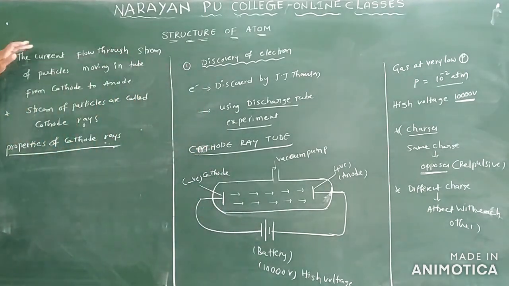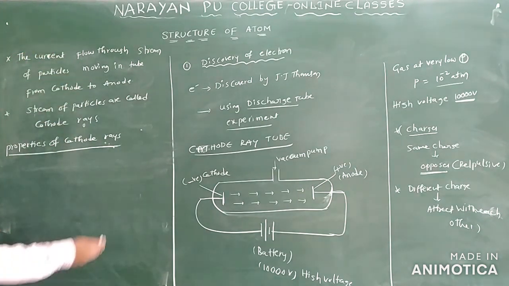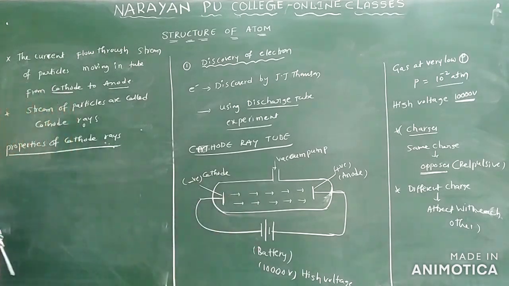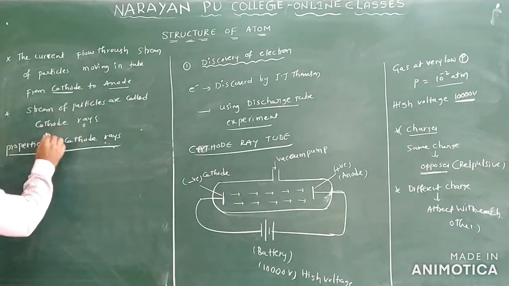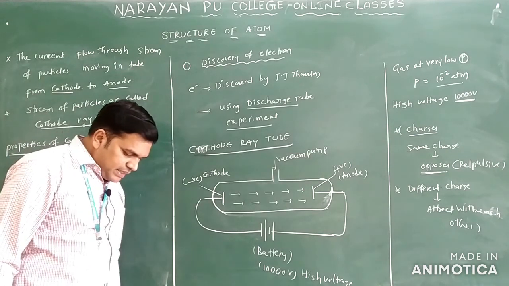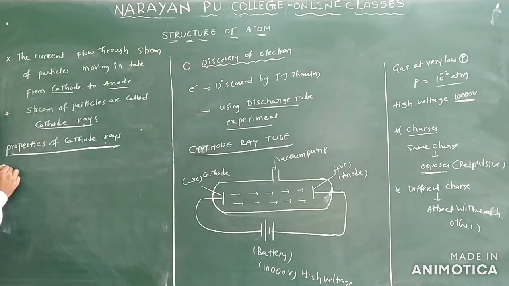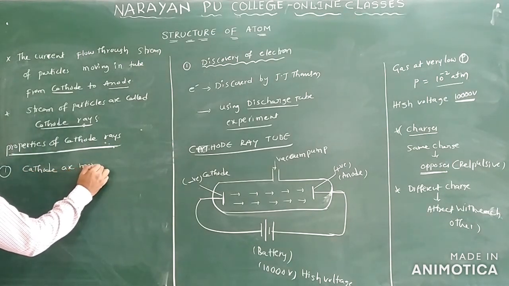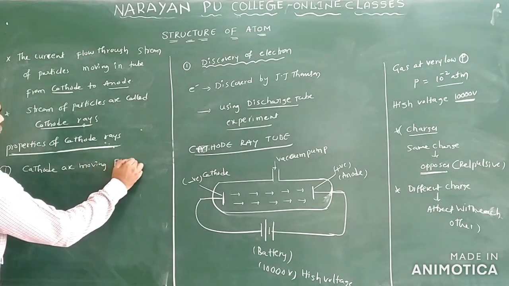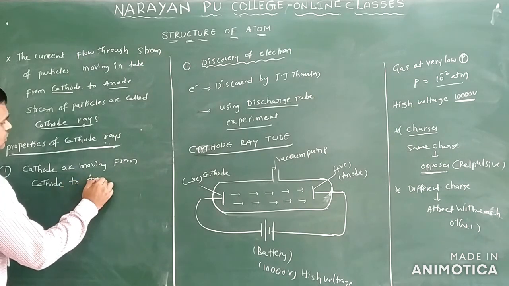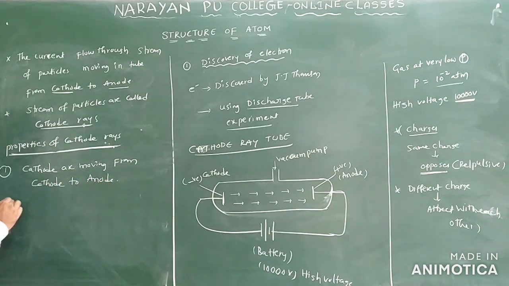Now see the point here. The current flows through the stream of particles moving in the tube from cathode to anode. This stream of particles is called cathode rays. Next we can see the properties of these cathode rays. First point: cathode rays are moving from cathode to anode, you can see the movement here.